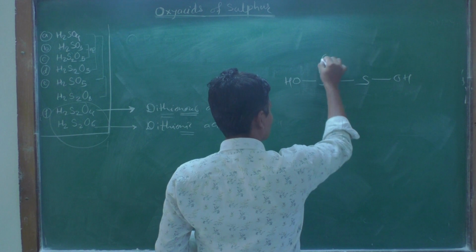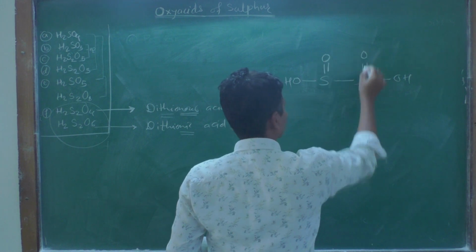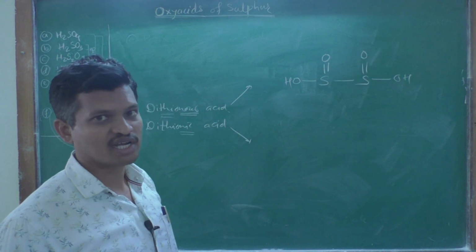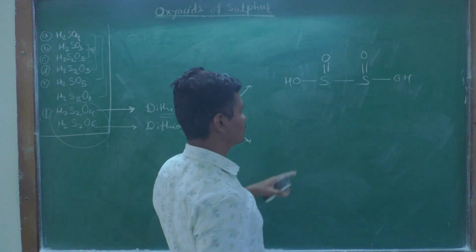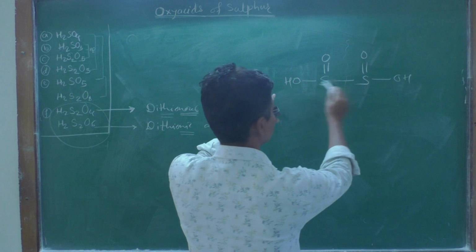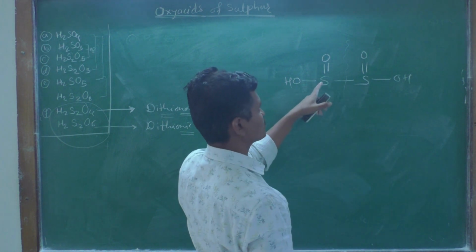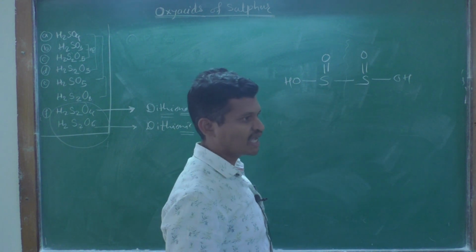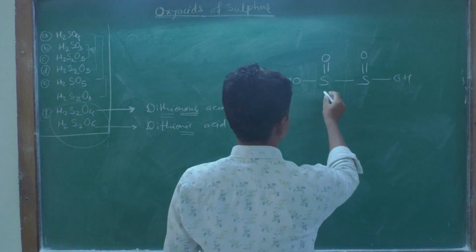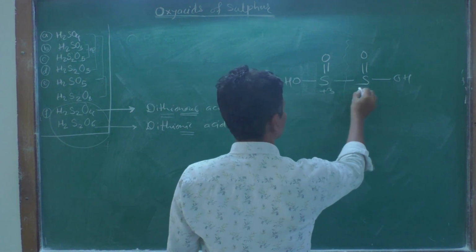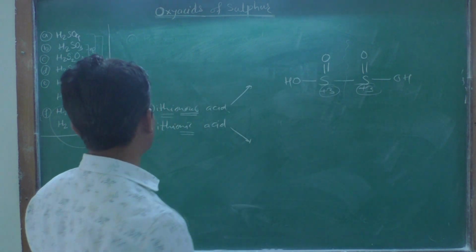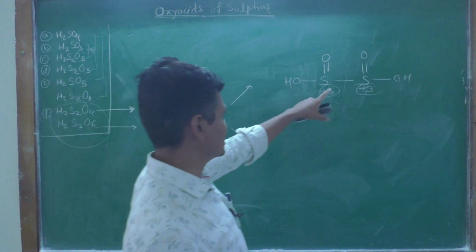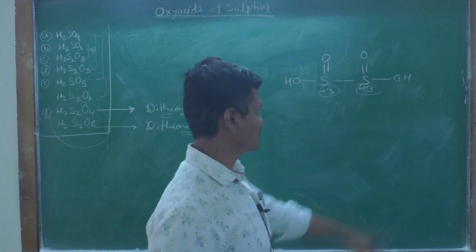So add doubly bonded oxygen atoms to the sulfur atoms. This is a symmetric structure, as I told you in yesterday's lecture. In this symmetric structure, both the sulfur atoms exist in the +3 oxidation state. So remember this. This is the structure of dithionous acid, containing a sulfur-sulfur single bond.